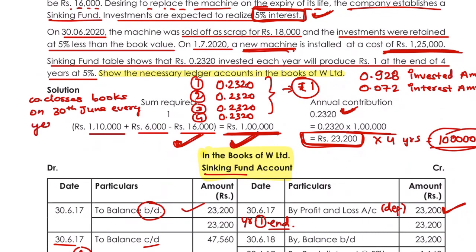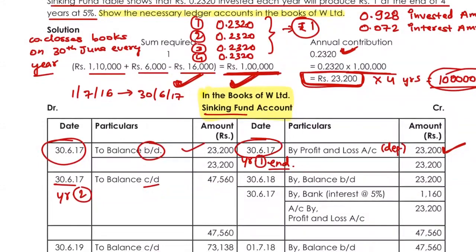every year. So if the company is closing the books of account on 30th of June, and we have purchased on 1st of July 16, my year will end on 30th of June 2017. That is the first year end which we have taken, and by this there is a balance which is brought down of 23,200.